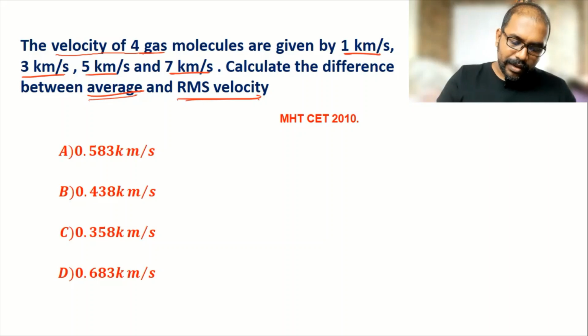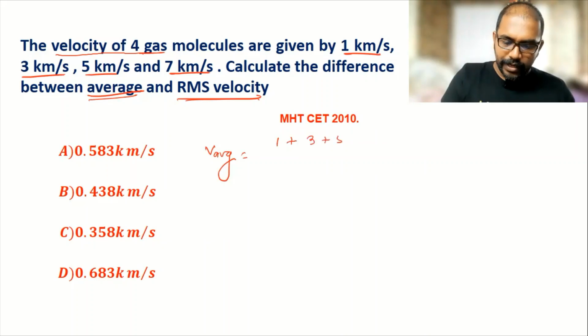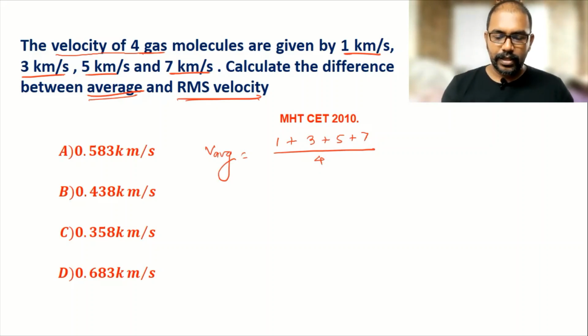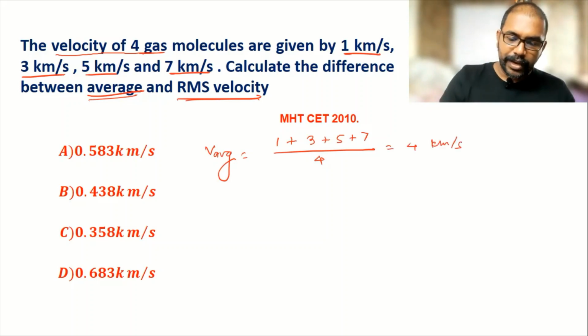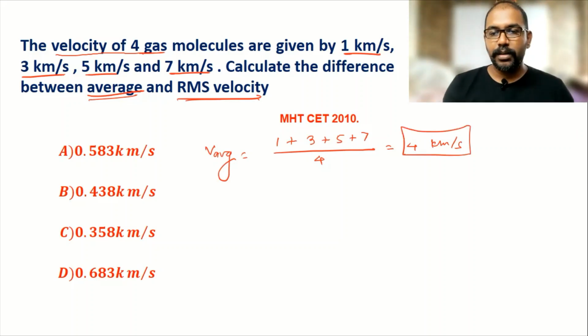So average velocity is 1 plus 3 plus 5 plus 7 divided by 4, that is 16 by 4, so it is 4 kilometer per second.